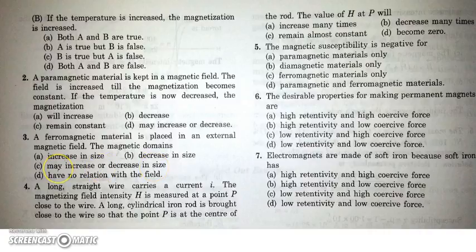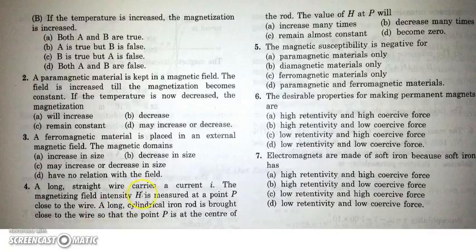So both increase and decrease in size will occur for different domains. So option C is the correct answer.